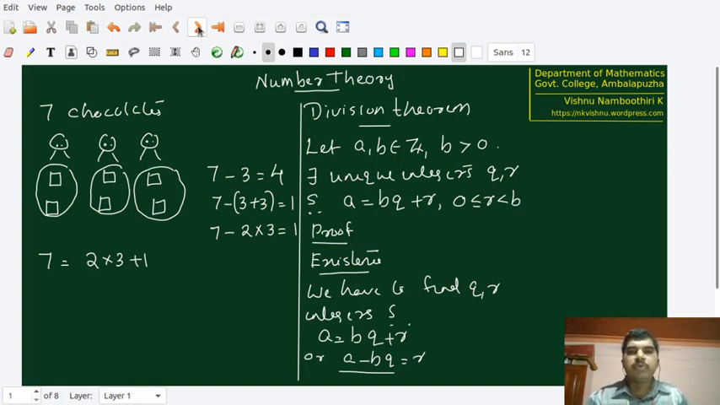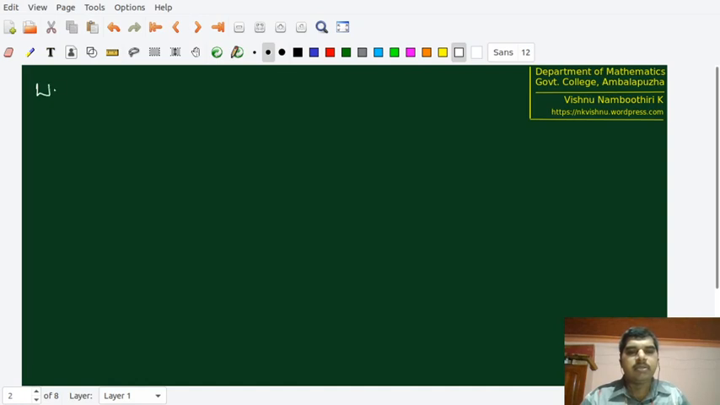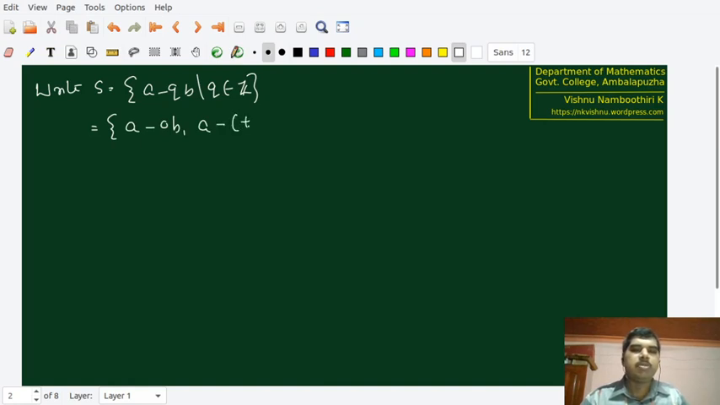So we are going to focus on one set, the set of all A minus QB, right? S is equal to the set of all A minus QB, where Q is an integer. Therefore, this set consists of elements of the form A minus 0B, A minus plus or minus 1B, A minus plus or minus 2B, etc. So we have to locate one A minus QB, we want to call that R, such that A minus QB is greater than or equal to 0.